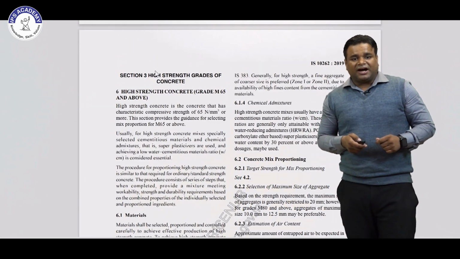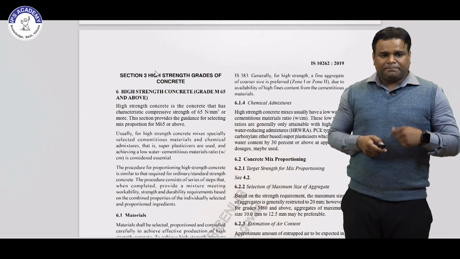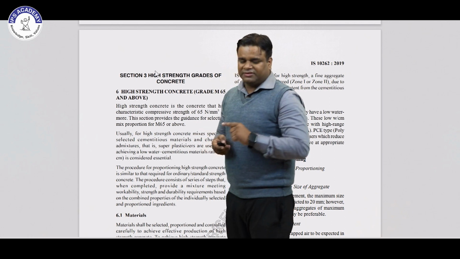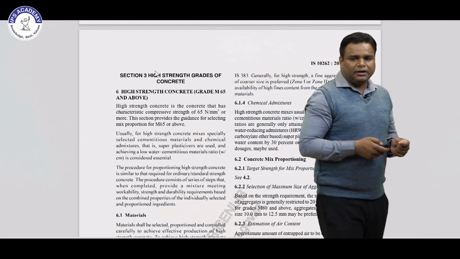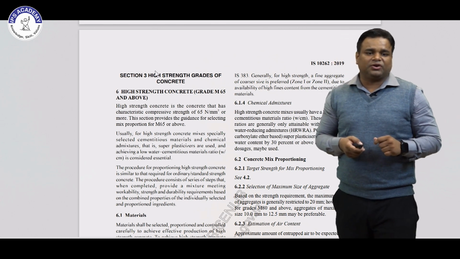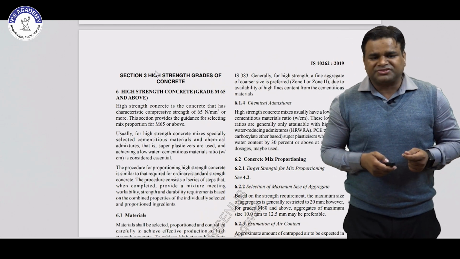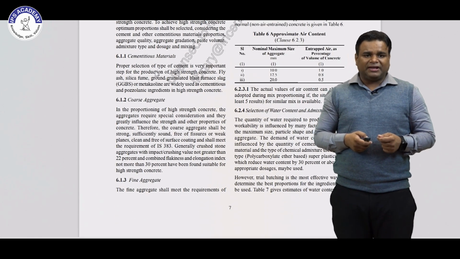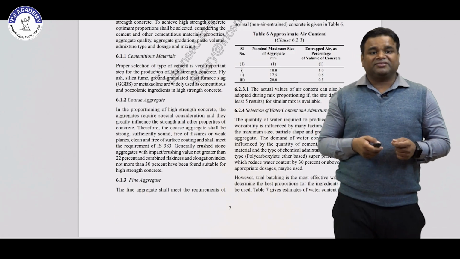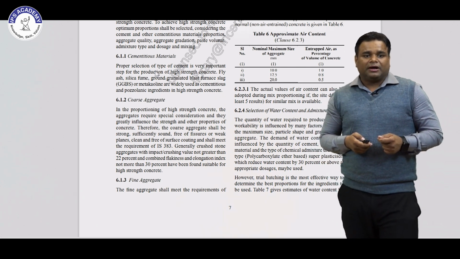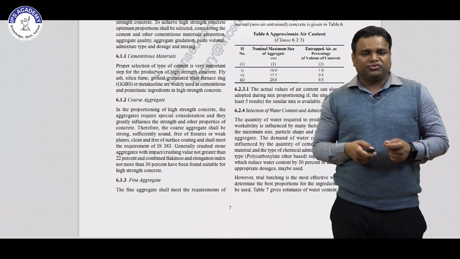The next section is high strength concrete. In the first section we saw the general section, and in the second section we saw the ordinary and standard concrete. In the third section we will see the high strength grades of concrete from M65 and above, up to 100. In that we have to use different cementitious materials also, just like fly ash, GGBS, silica fume and metakaolin.